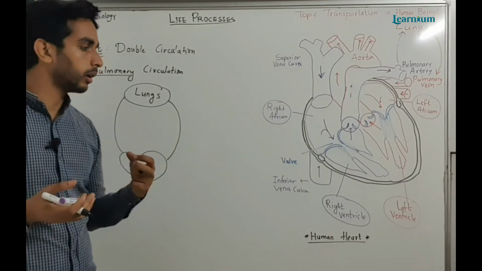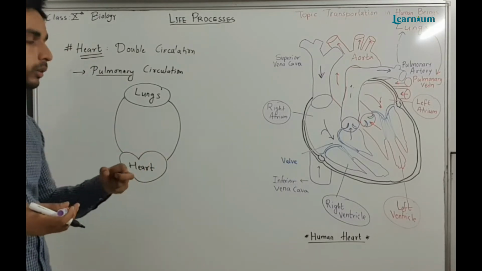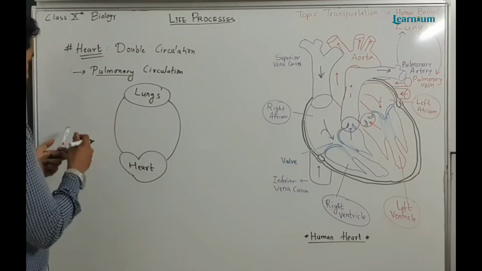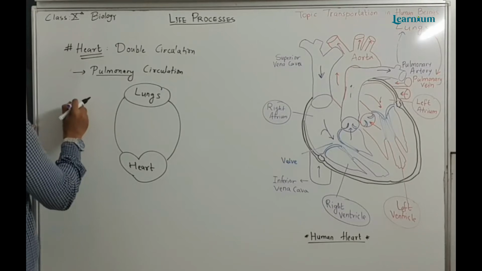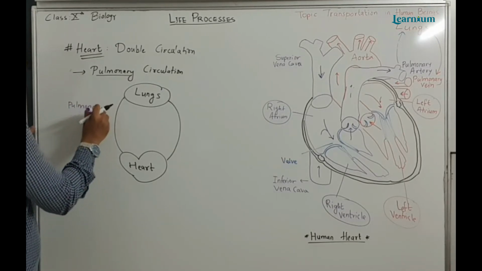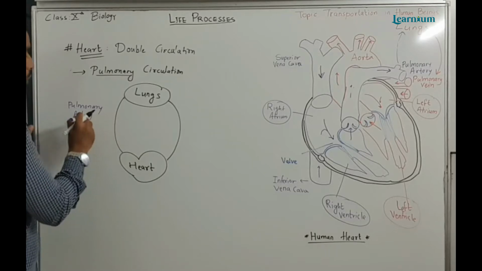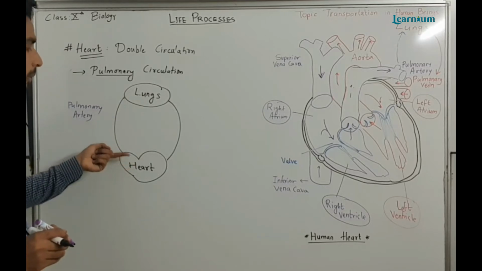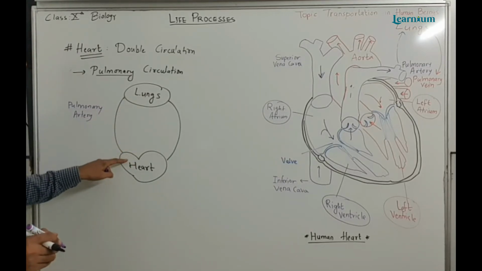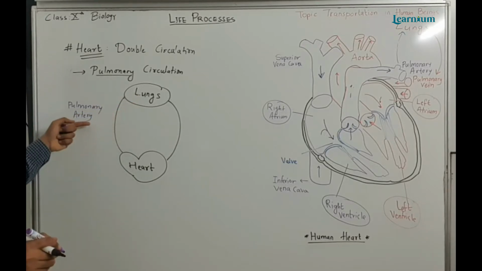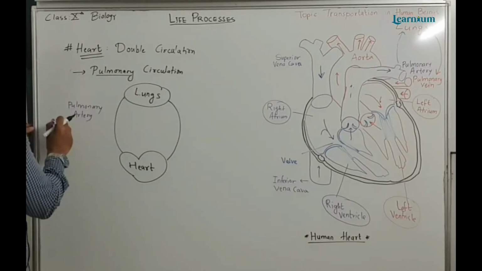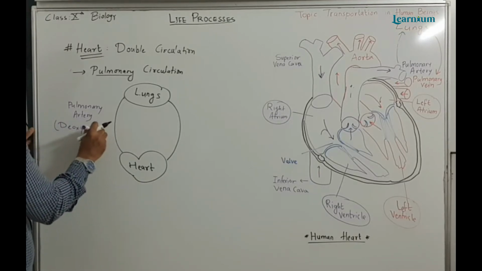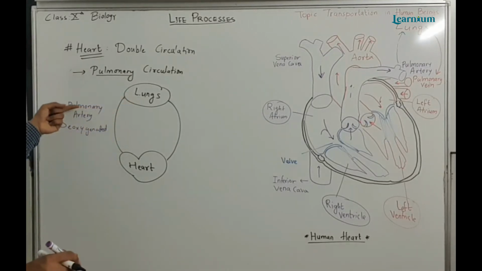The artery's function is to take blood away from the heart. So from the heart the blood will go to the lungs with the help of an artery. Which artery? A special artery known as the pulmonary artery. So which type of blood will be there? Deoxygenated, because the heart sends the deoxygenated blood towards the lungs for oxygenation. So deoxygenated blood will go to the lungs via the pulmonary artery.